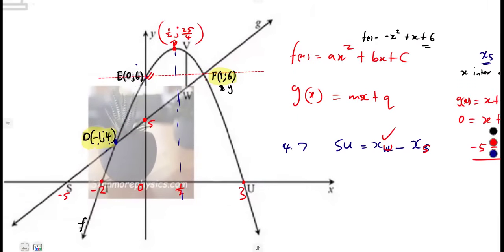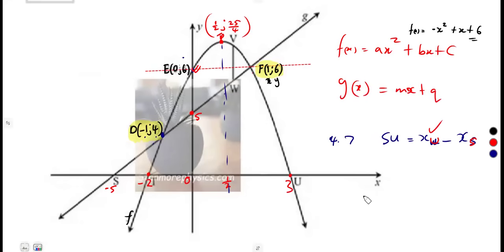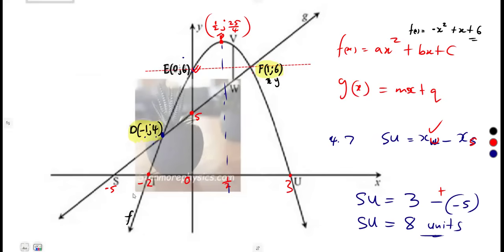So therefore, the distance now from those calculations that we've done, guys, SU can be calculated. The x value at U, which is positive 3, the bigger value, minus the minimum value, which is the x value at S, negative 5. So that's our SU. 3 minus minus 5, that's a positive. So 3 plus 5 is 8 units.